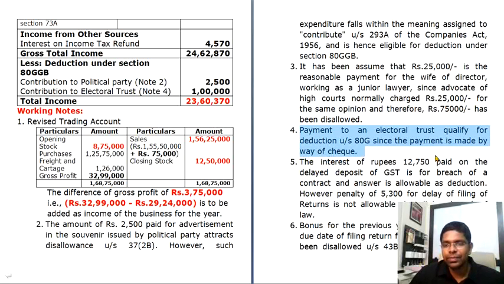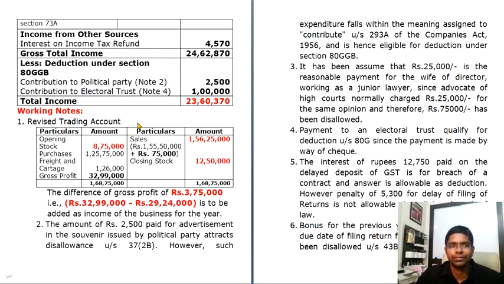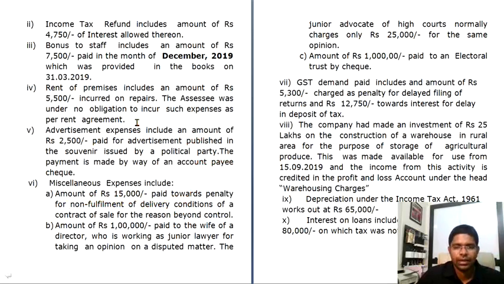And then the interest of rupees 12,750 paid on the delayed deposit of GST is for breach of contract, and the answer is that it is allowable as deduction. However, the penalty of rupees 5,300 for delay in filing of returns is not allowed since it is a breach of law. Got it? And then bonus has already been discussed. The penalty of rupees 15,000 paid for non-fulfillment of delivery conditions of contract for reasons beyond control is not a breach of law, but a breach of contractual obligations, and therefore it is an allowable expenditure. I hope you're clear. Okay, thank you.